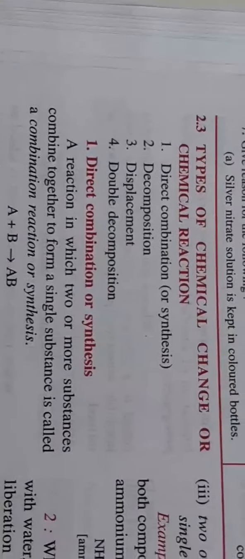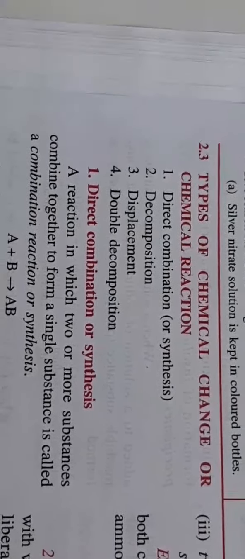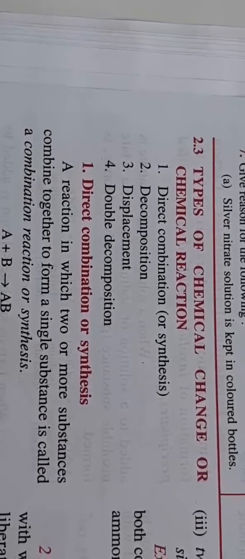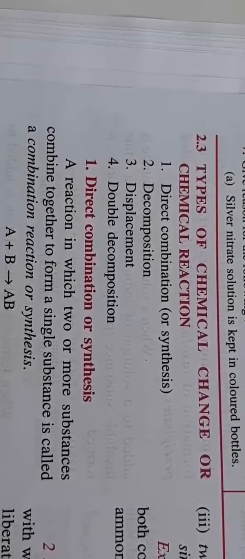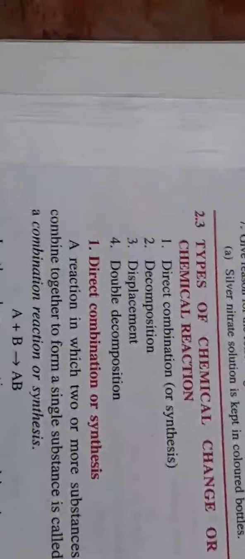The next topic which we are going to discuss is types of chemical changes or reactions. There are four basic types of reactions: direct combination, decomposition, displacement and double displacement. We will be discussing them and giving one example of each.